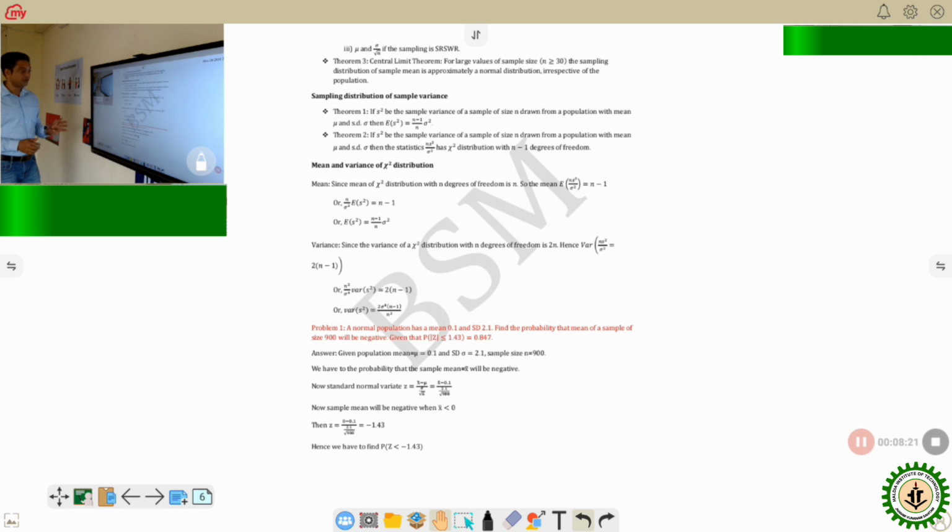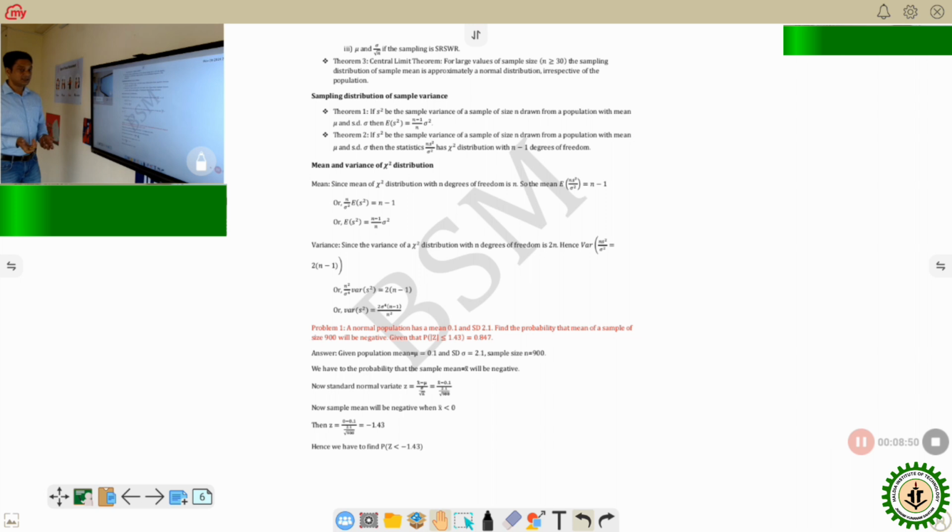Some related data is given: probability of mod Z less than or equal to 1.43 equals 0.847. Now, first of all, when you are solving a problem related to probability, it may be only a probability case or it may be a case of a statistical problem. Both ways you can find the probability.